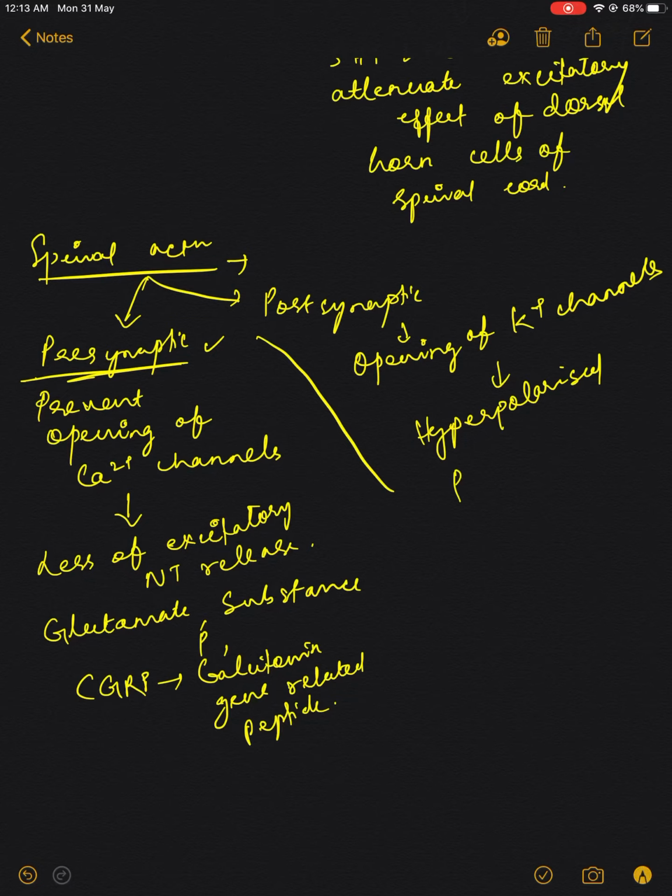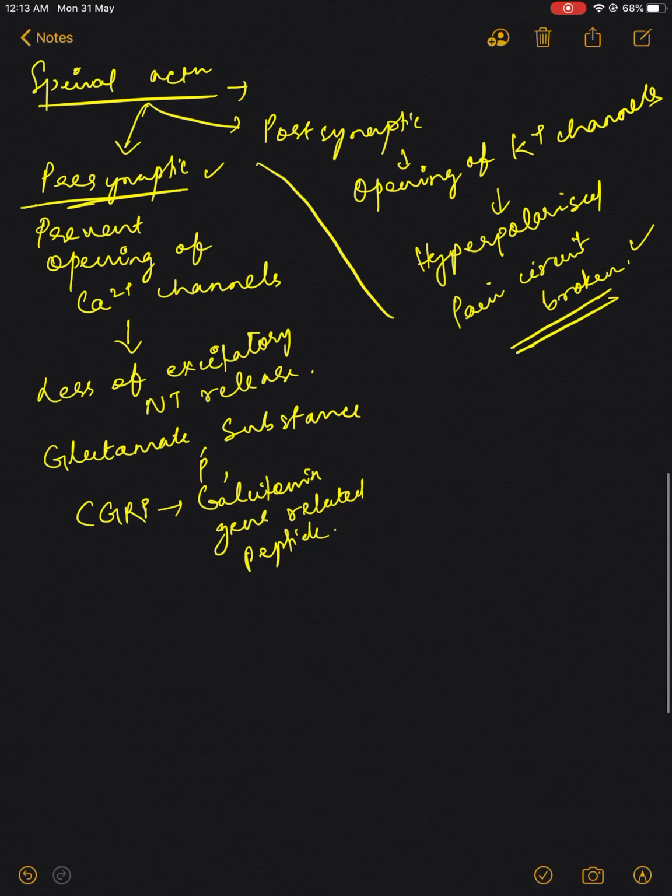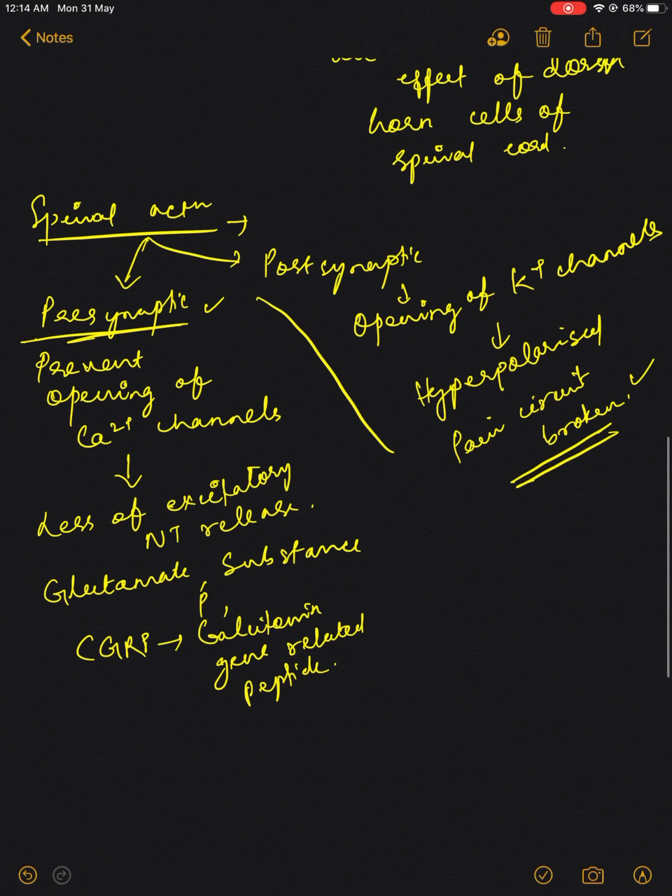So the pain circuit will be broken. So the joint capacity of the opioids to reduce the release of excitatory neurotransmitters as well as to decrease the excitability of the dorsal horn neuron accounts for the analgesic effect.